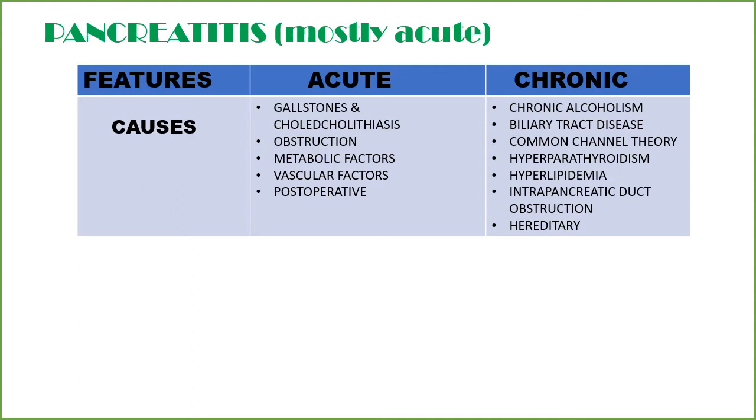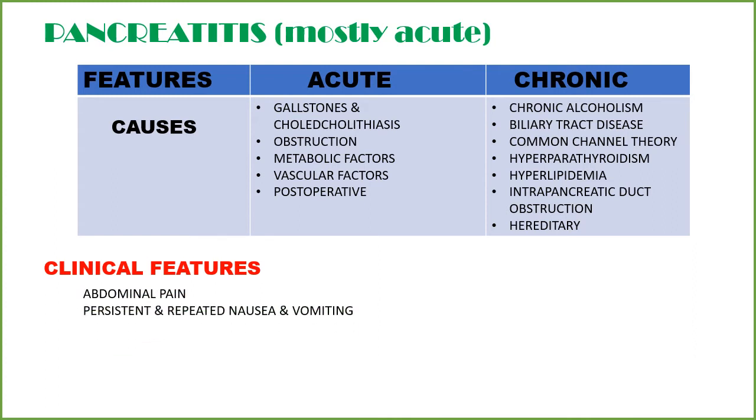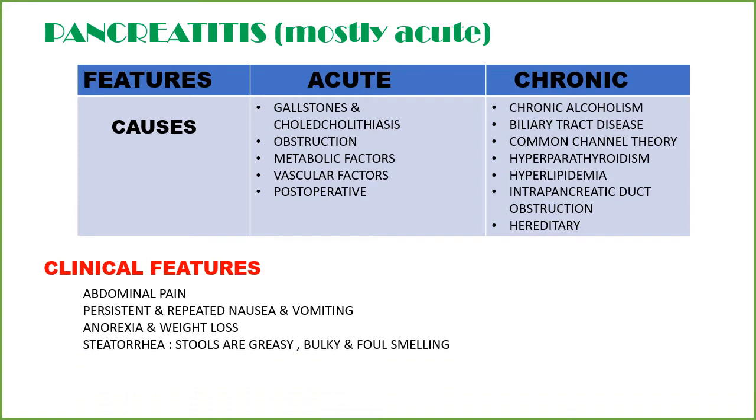it may be heredity. Talking about the clinical features, this includes abdominal pain, persistent and repeated nausea and vomiting, anorexia and weight loss, steatorrhea, where the stools are greasy, bulky and foul smelling, malabsorption, diabetes, and jaundice, which is rare.